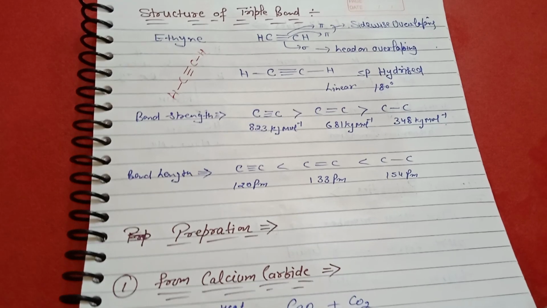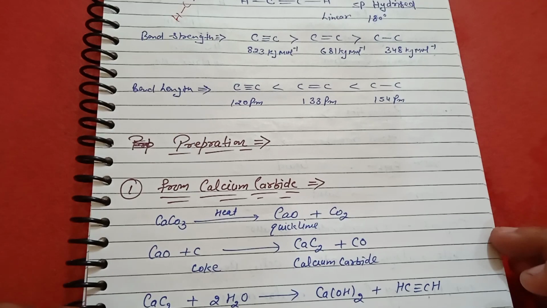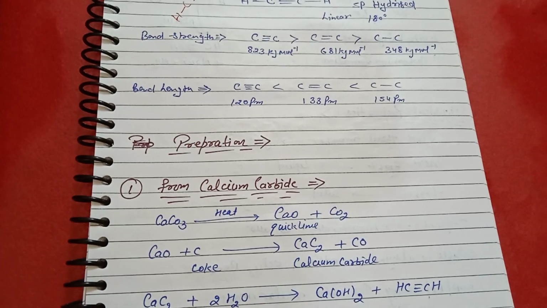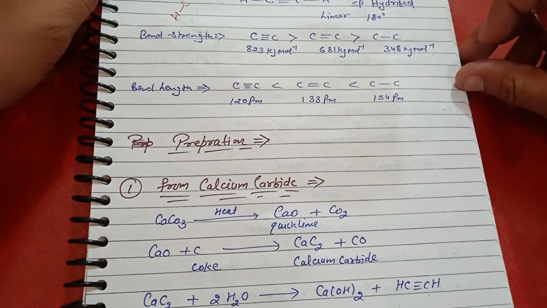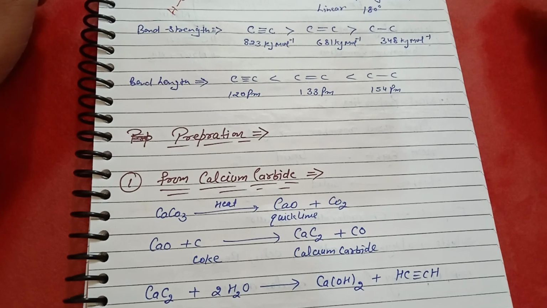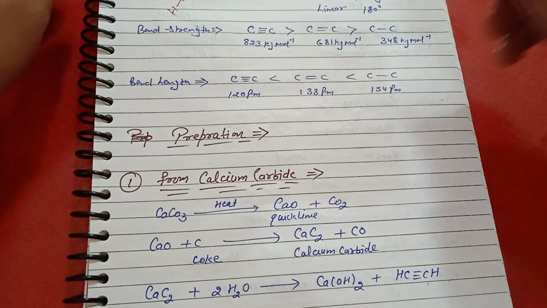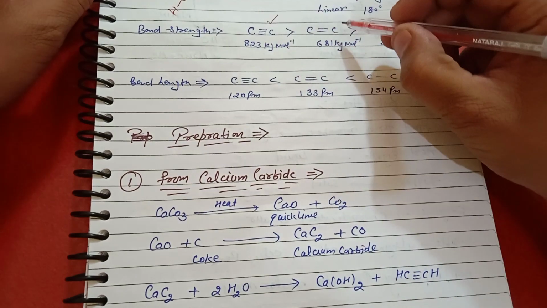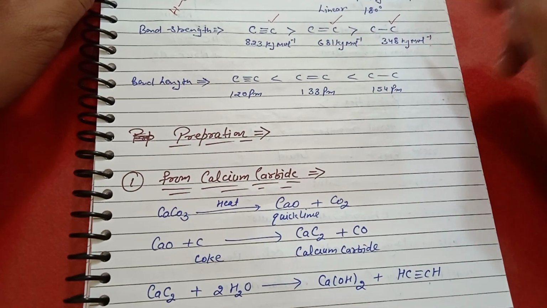Here the first question in mind is about the bond strength between alkyne, alkene and alkane. Due to the carbon-carbon triple bond or sp hybridization, alkyne has much stronger bond strength, first alkyne, then alkene, then alkane.